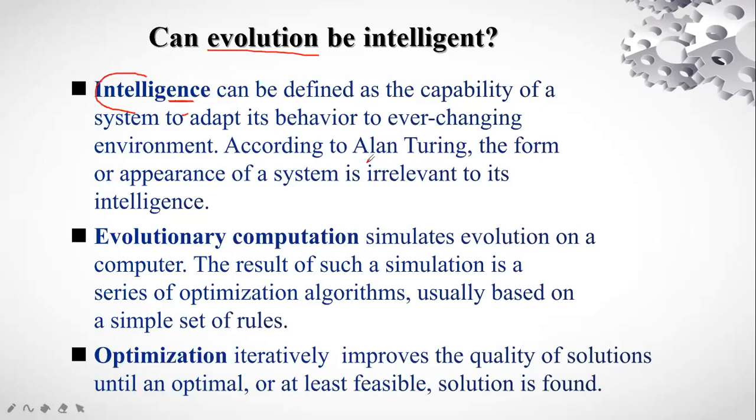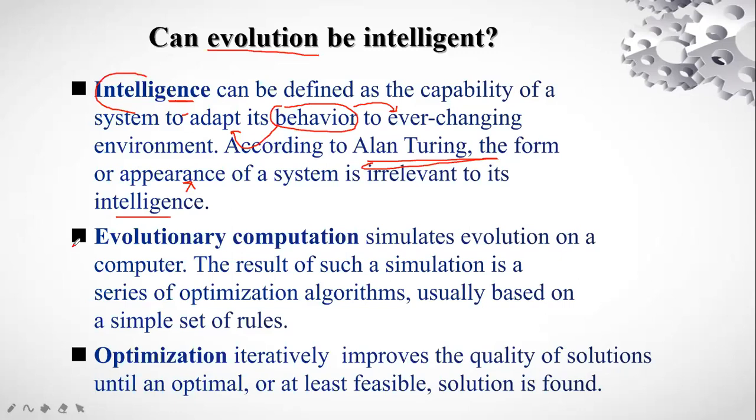Now, according to Alan Turing, a scientist, the form or appearance of a system is irrelevant to its intelligence. That means intelligence cannot be related to the appearance or the form of the system, but to the behavior of the system, so that it can adapt to all the changes in the environment. That is intelligence, right? So this is intelligence. Now we come to evolutionary computation.